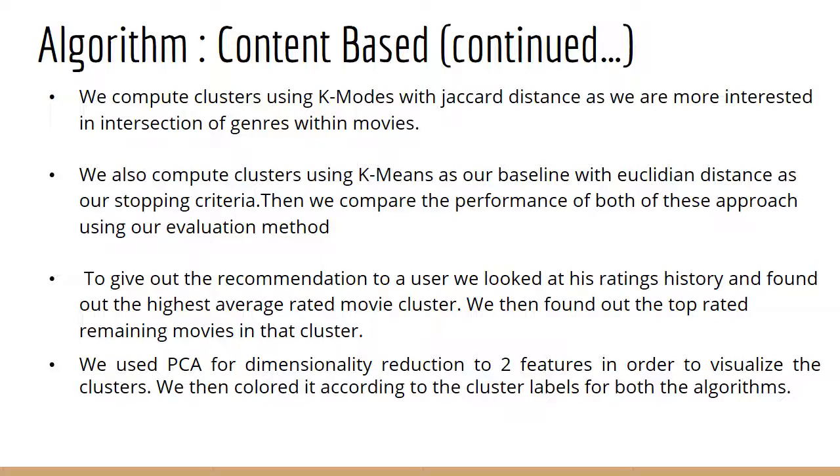After clustering the movies, we find out the highest mean rated cluster by our user for which the ratings are to be generated. After finding out the cluster, we will find out the top rated movies within that cluster by the remaining users. And let's say we find 50 top rated movies within that cluster, we'll randomly recommend 10 movies from those 50 movies.